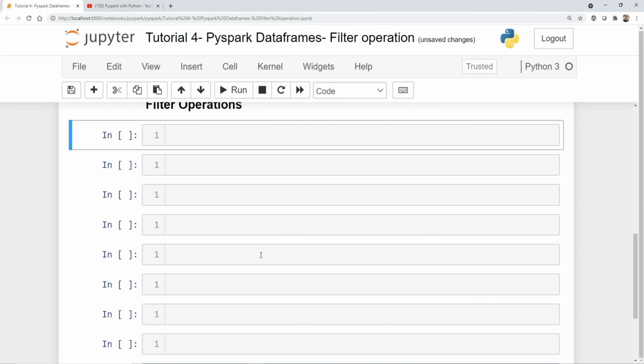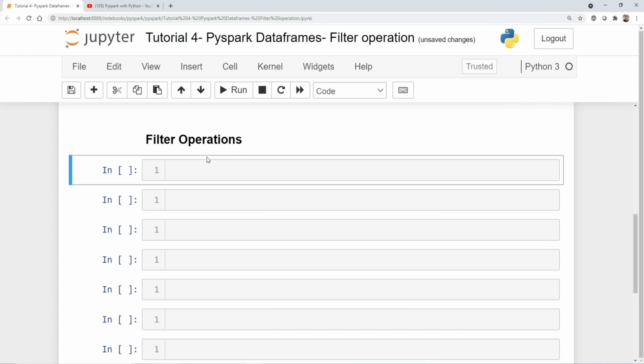Let me make some more cells. Perfect. Now first step, how do I do a filter operation? Suppose I want to find out the salary of the people who earn less than, probably, 20,000. Okay, less than or equal to 20,000. I can write it like that, less than or equal to 20,000.